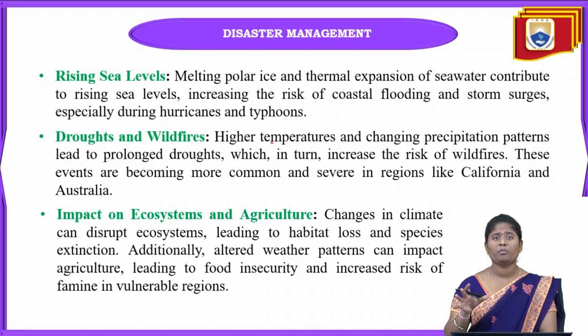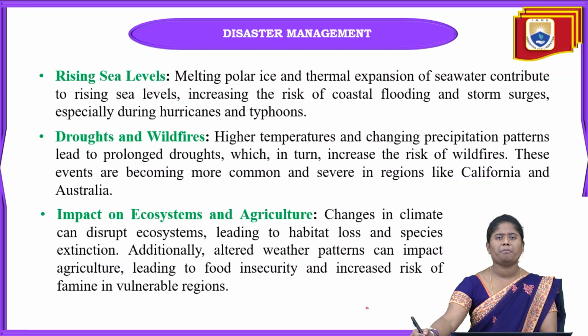These droughts are going to happen because of the high temperature and also changes in the precipitation patterns, and this also leads towards the risk of wildfires here. Means these droughts and wildfires are very common in regions like California, Africa, and also Australia.